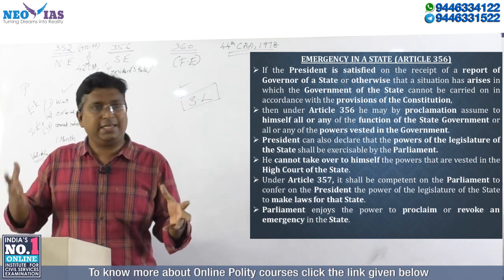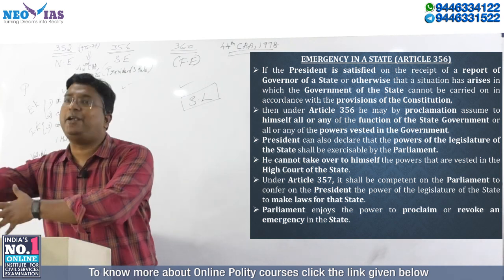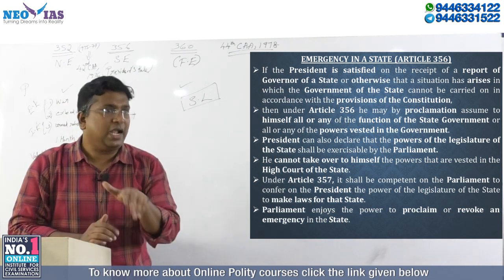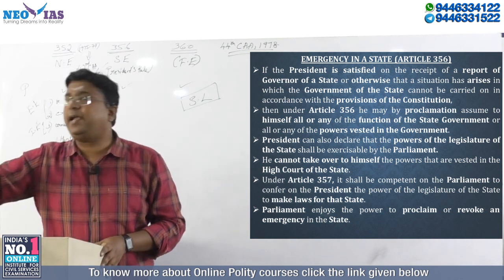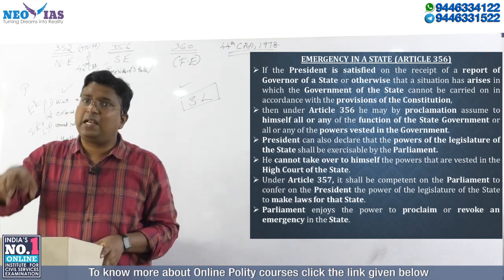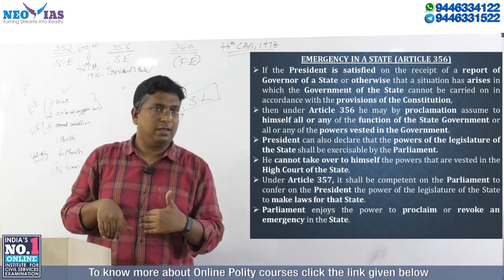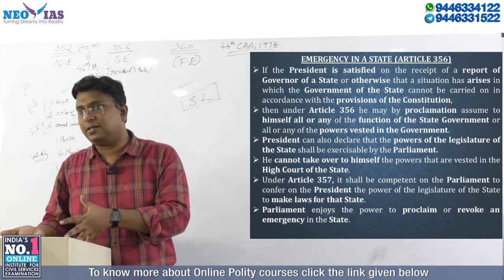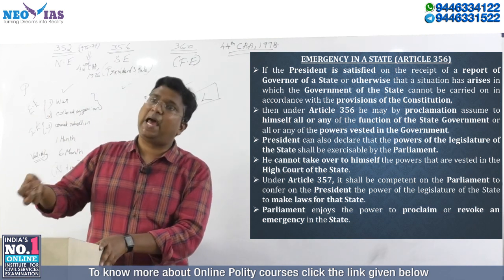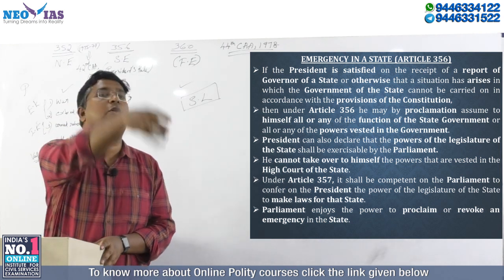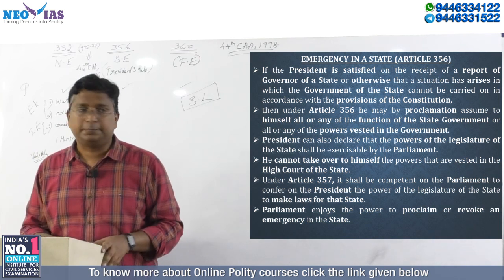Either the Parliament will do it or the president can do it, through two different articles. Article 356 says that since the president has declared president rule, the president can confer the power of the legislature to the Parliament. Similarly, Article 357 says, try to understand, Parliament is also a very important body. Parliament has the power to confer on the president the power to make laws for the state. Two different angles, but coming to the same point only.